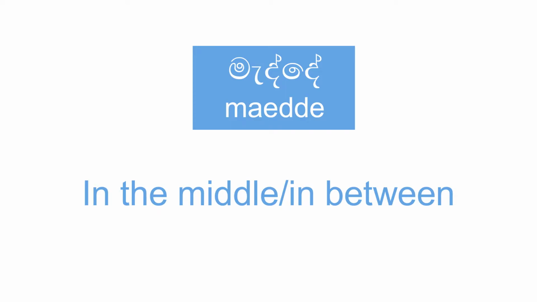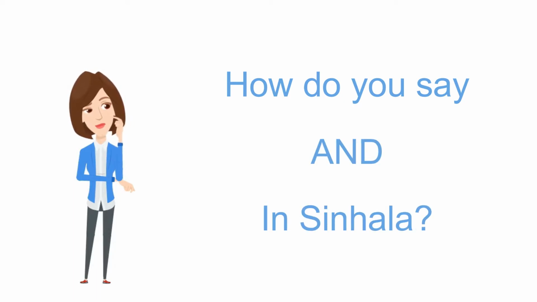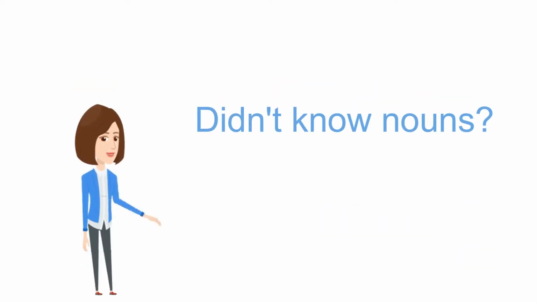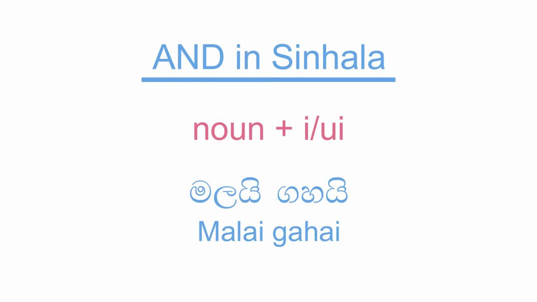Next word, madde. Madde means in the middle or like in between. Can you remember how to say and in Sinhala? If you can't remember, the link for that video is in the description box below. And if you didn't know most of the nouns here, you can learn all these nouns in the nouns video. So, to say and in Sinhala, you have to add i or ui at the end of each noun that connects with the word and. As an example, malai gahai, the flower and the tree.